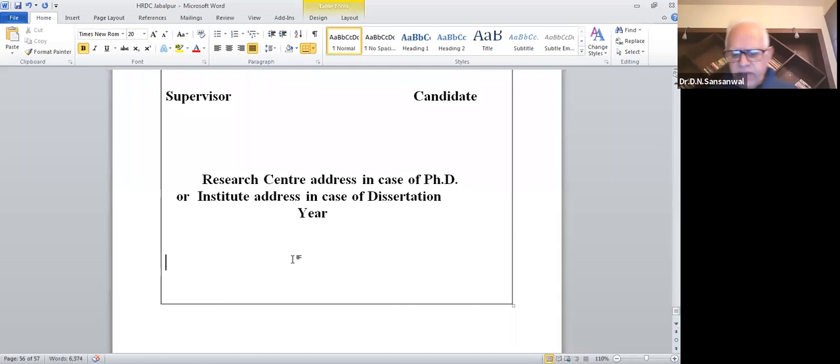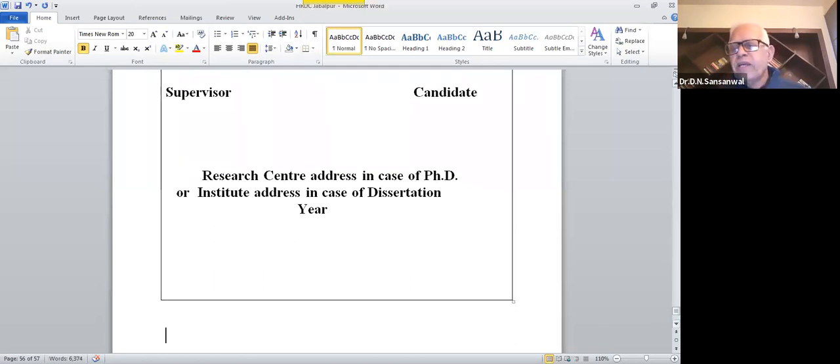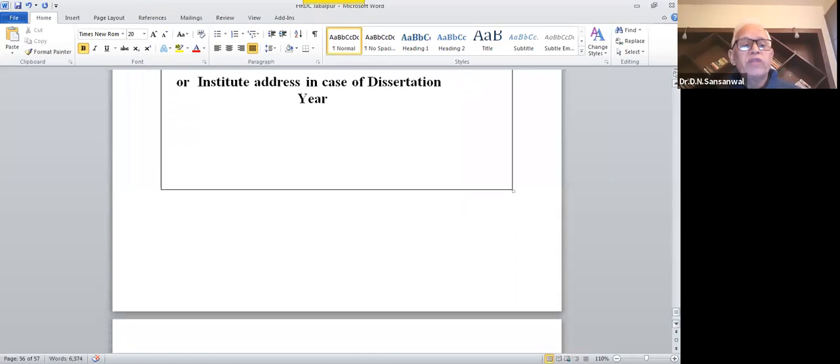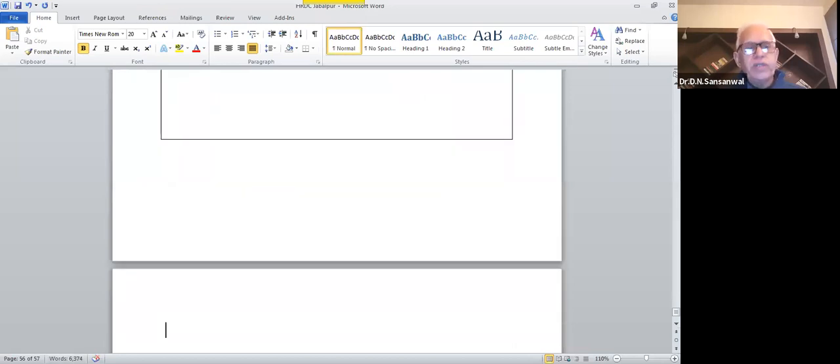So whatever is the rule, you have to follow the rule, my dear friend. One should not flout the rule. This is a very important thing. And once this is your top page, sometimes the second page is also the same. The top is the hardbound, and your inside one is your normal paper, A4 size paper, whatever you have.